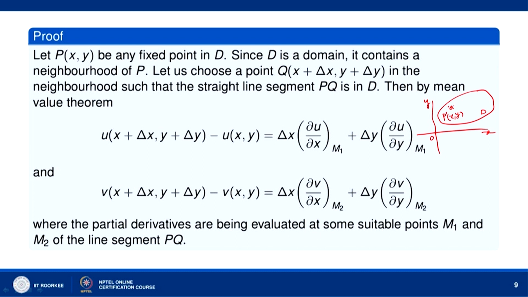It is (x+Δx, y+Δy). So, in the neighborhood of P, let us take a point Q here, such that the straight line segment PQ is in D. Then by the mean value theorem, u(x+Δx, y+Δy) minus u(x,y) is equal to Δx times u_x at M1 plus Δy times u_y at M1. M1 is some point in between P and Q. So, let us draw this figure.